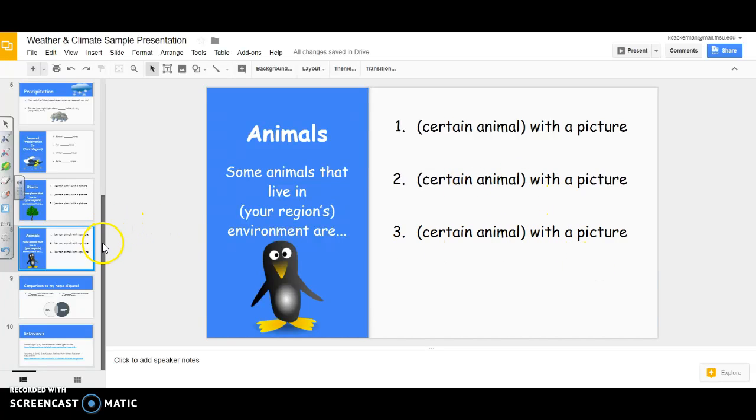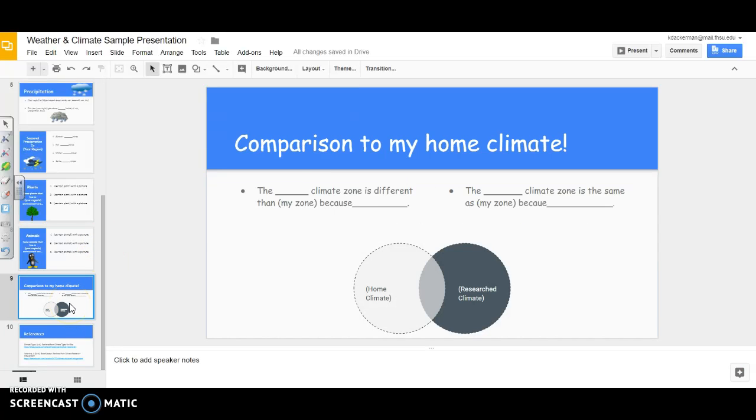And your next slide will be a comparison to your home climate. So the climate zone that you have researched, I want to know how different it is from your home zone and how it's the same as your home climate zone. So you live in Kansas, you live in Spearville, so you have to think about what your climate zone is and then compare it and see how it is the same to the climate that you researched and how it is different than the climate that you researched.